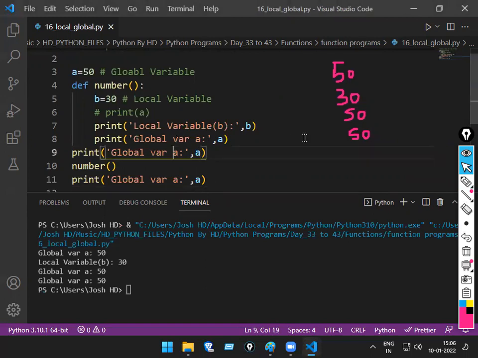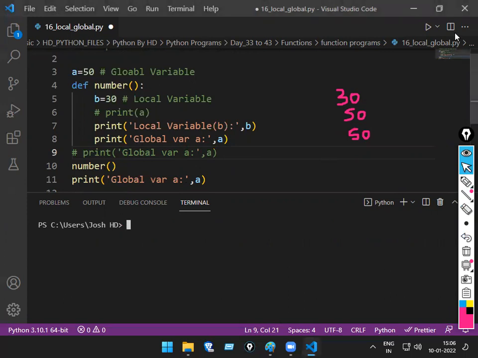Now suppose I kept the comment on the 9th line. So what will go now? What will be the output? First, what gets called? First, B local. This will not get printed now. First 30 comes, then 50. Again, out of the function now, what will you get again there? 50. So is it clear once? Run the code.